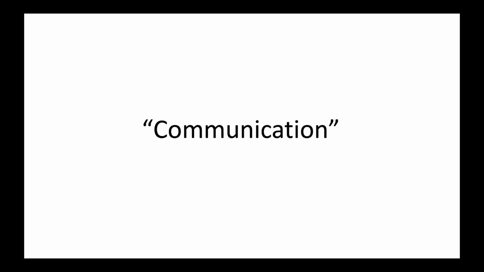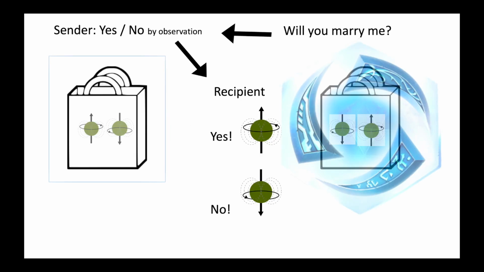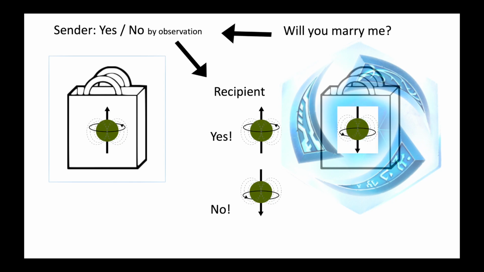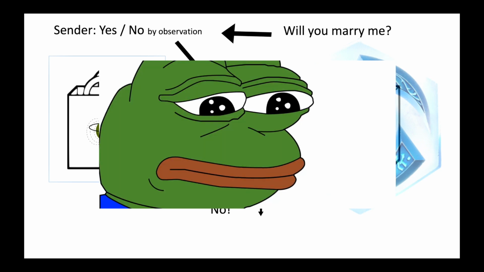communication. It is actually inaccurate to describe it like so, because communication means that the user wants to deliver his or her desired message. Let's say that when the recipient at the nexus opens his box, he understands spin up as a yes and down as a no. The person on Earth will observe the box and get either spin up or down by probability. Naturally, the recipient at the nexus will observe just the exact opposite result. Even if the person on Earth wants to say yes, it may be delivered as a no due to the probabilistic nature of quantum mechanics. In other words, the term communication is misleading, as the sender does not have control over their intended message.